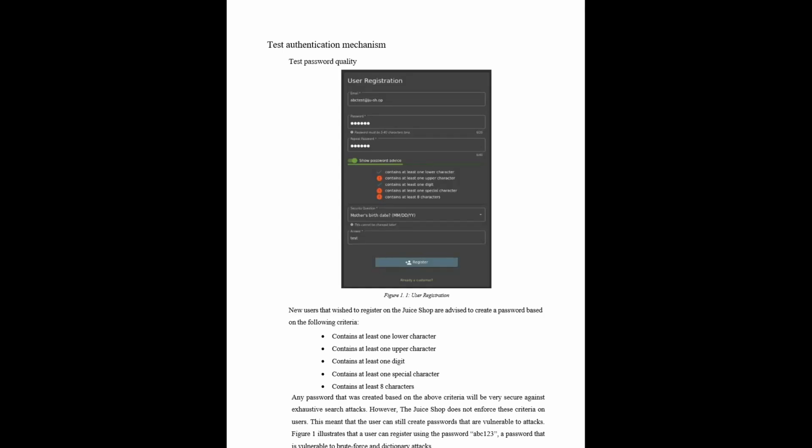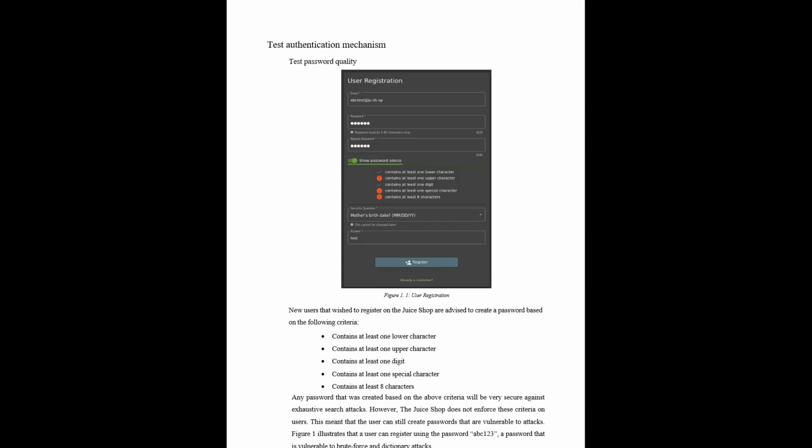My name is Shakirin and I'll be testing the authentication mechanism for password quality, username enumeration, and password guessing. For password quality, whenever a user wants to use our shop, they need to register. So on the registration page, we have to insert the following credentials, which is the email that we want to register, the password, as well as the security question.